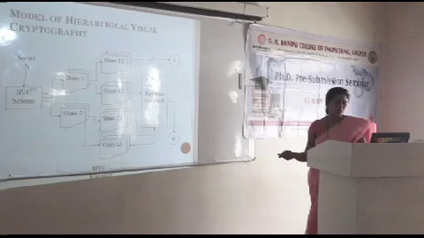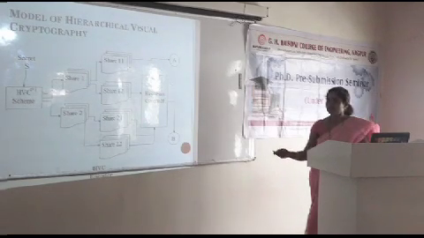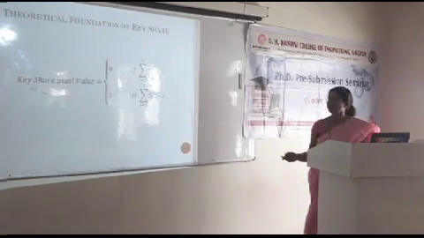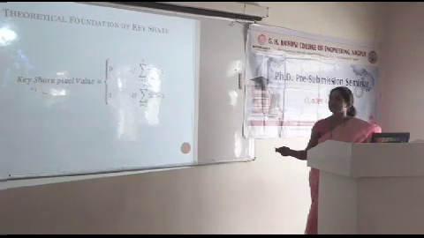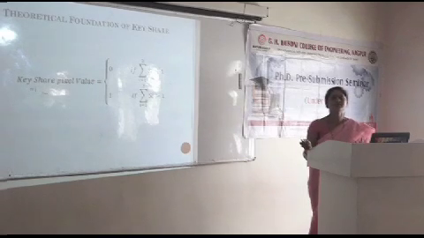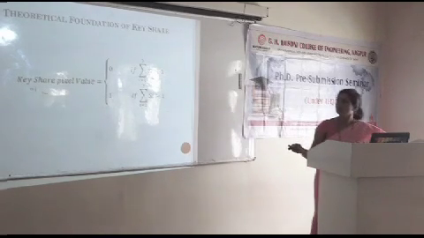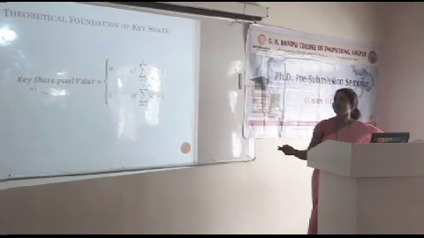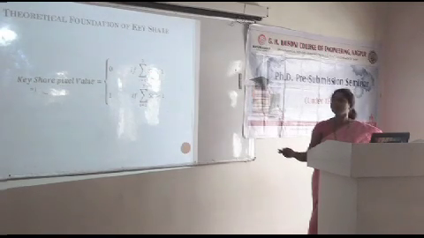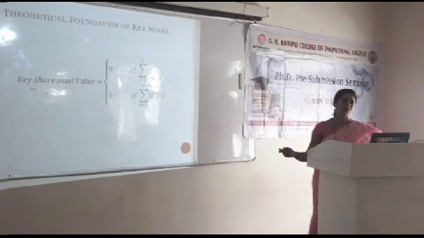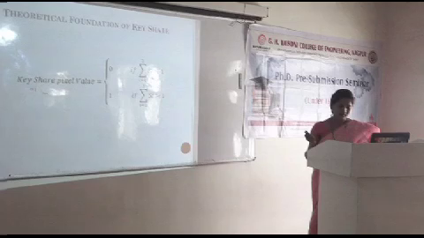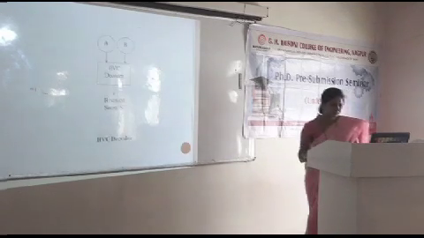The key share block we define here is generated by this logic: it is a combination of 3 shares, share 1, share 2 and share 3. The pixel values in each of the shares are either 0 or 1. So if the summation of all the pixel values of the shares is less than or equal to 1, then only the key share pixel value will be 0. Otherwise the key share pixel value will be 1. By this logic we form the contents of the key share.